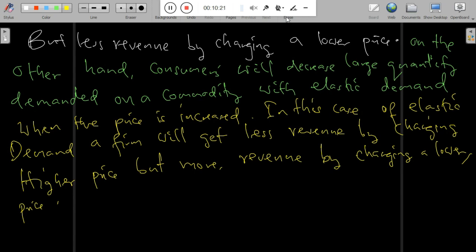So whenever there is any change of price level, the firm may incur what is known as a decrease in quantity demanded. Remember, the target of a firm is to charge a higher price for inelastic goods in the market, knowing that they will maximize profits. But charging a higher price sometimes is a problem for a firm because they obtain less profit when consumers decrease demand for a particular good. But charging a lower price, which is friendly to consumers, may increase quantity demanded, and this may be profitable for the company because it may generate more revenue.